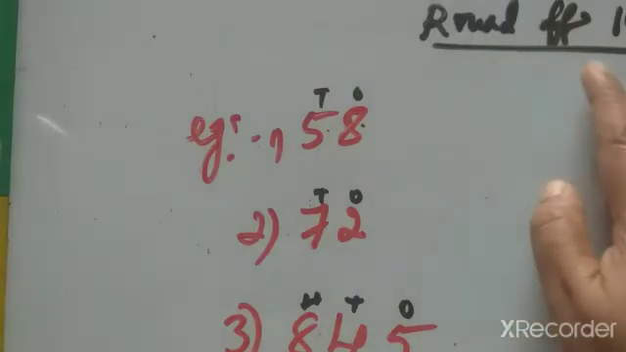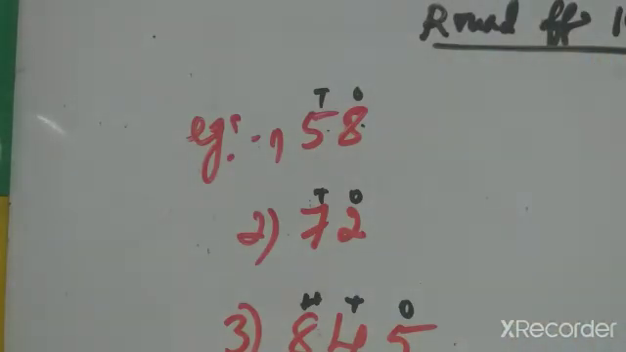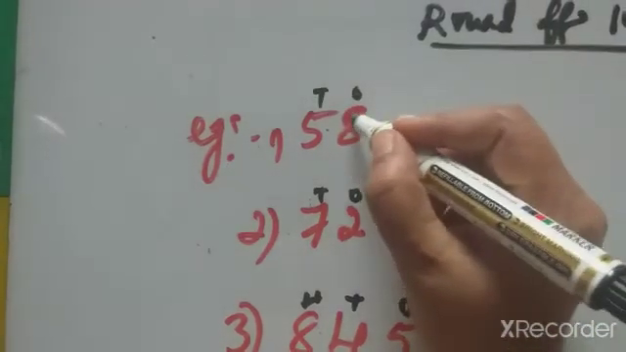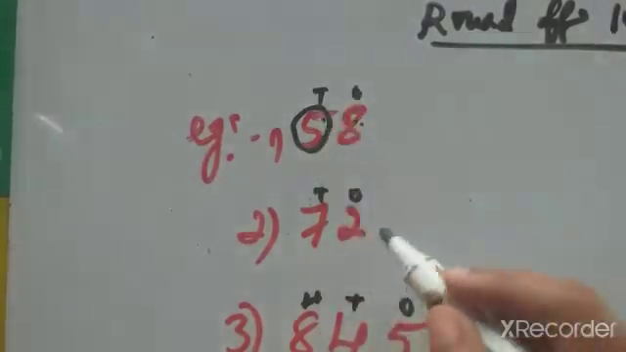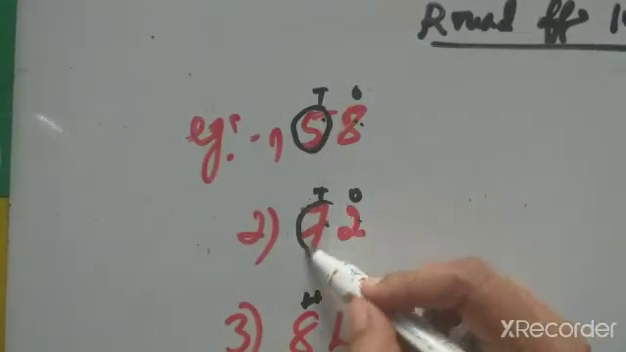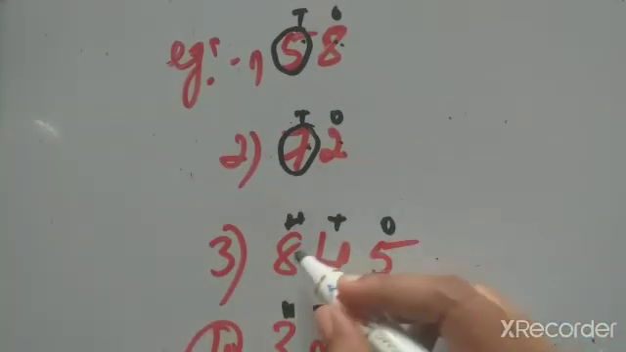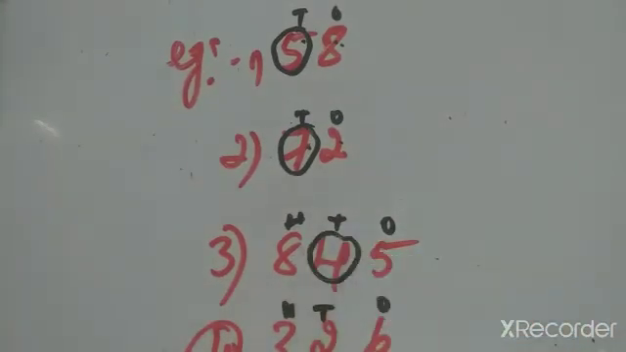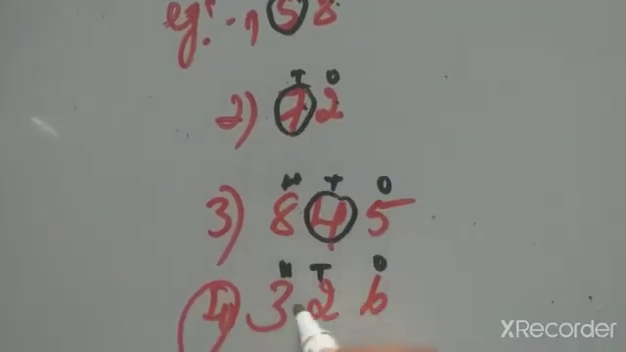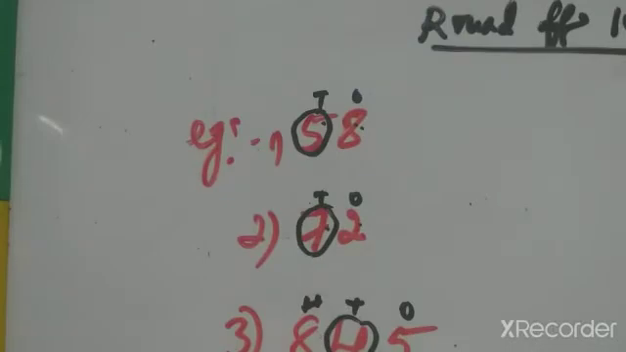So here they have given round off to the tens place. Which digit is in the tens place? Ones, tens: 5 is in the tens place. Here also ones, tens: 7 is in the tens place. Ones, tens, hundreds: 4 is in the tens place here, and here in 6 2 3, 2 is in the tens place. Now we have to round off the numbers.